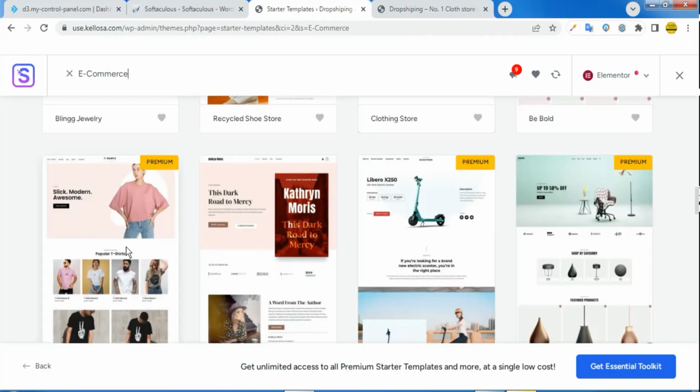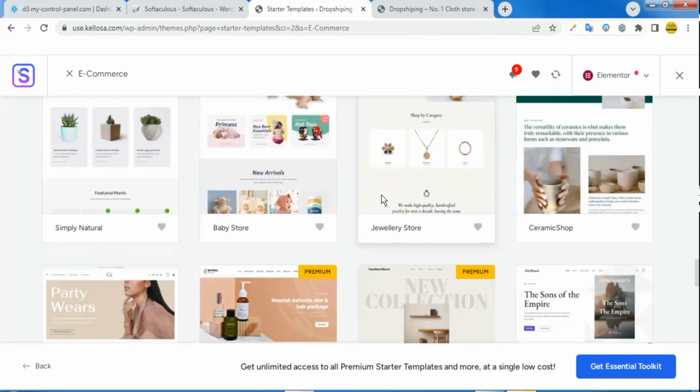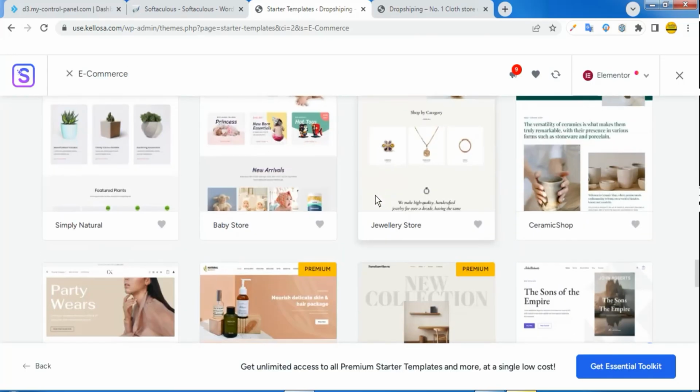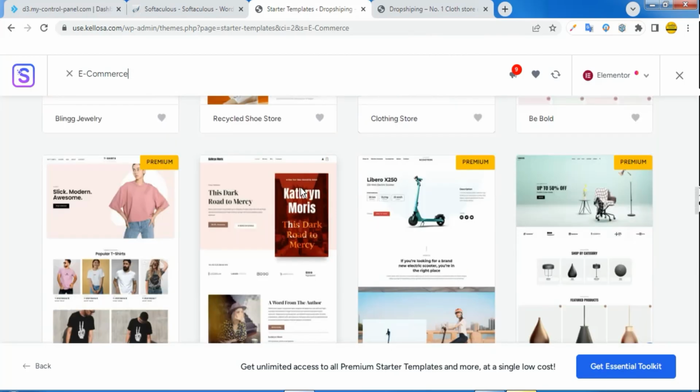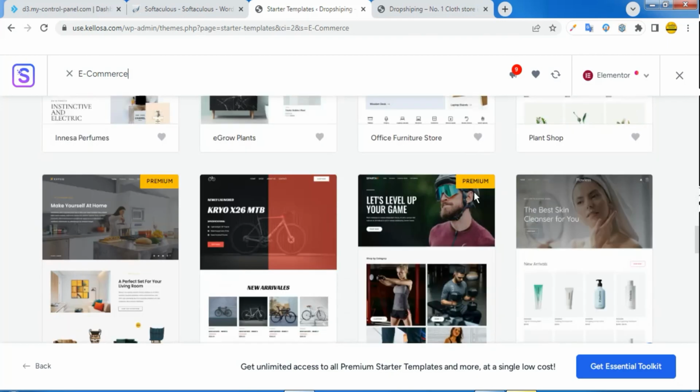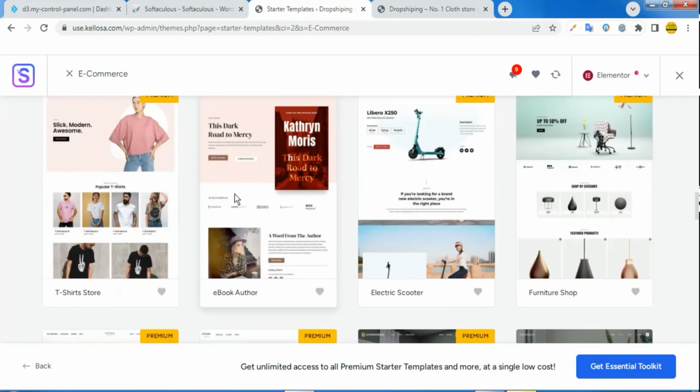For example, we are building a clothes store right now. You can pick this if you want to go for premium, but for this tutorial I'm teaching how you can do everything for free. And there's also a way you can get the premium version of this. If you need that, by joining the community, you can request how to go through that.